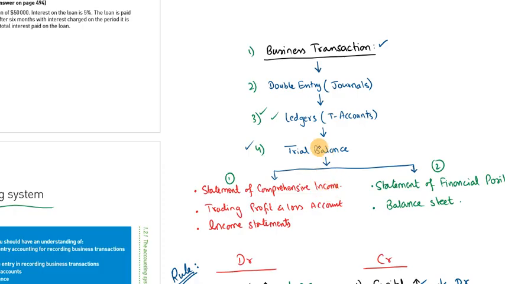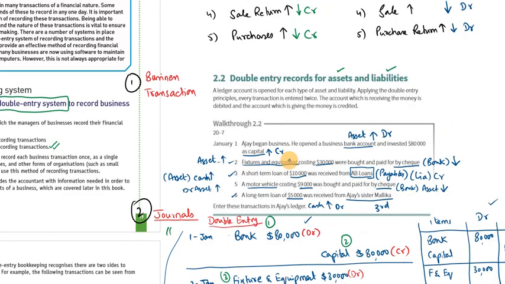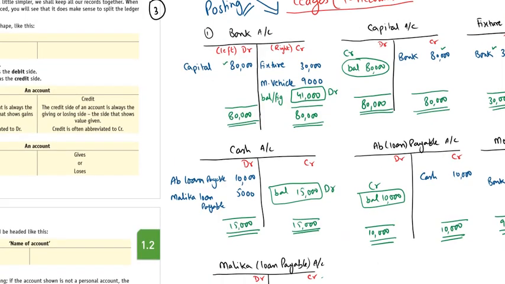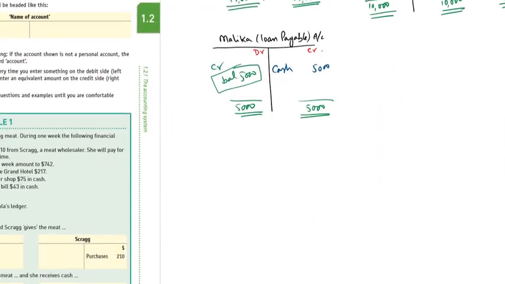After the trial balance, we will learn further concepts related to points number 1 to 4, and when we learn a lot of things, finally we will prepare the statement of comprehensive income and the statement of financial position. This will be our main target area where we want to reach. So we'll make the trial balance of these business transactions. In the last session I made all the ledgers, so from these ledgers we'll make the trial balance.